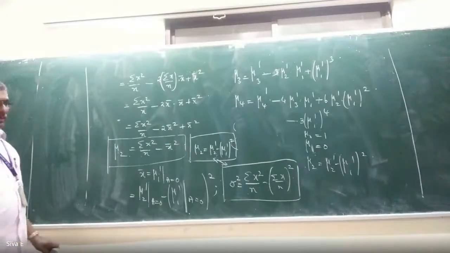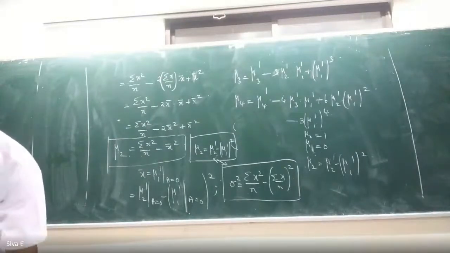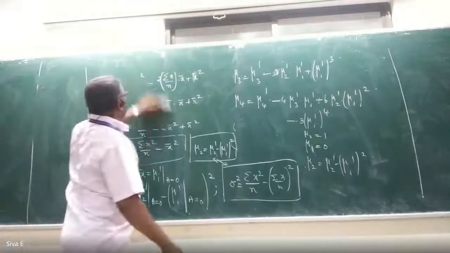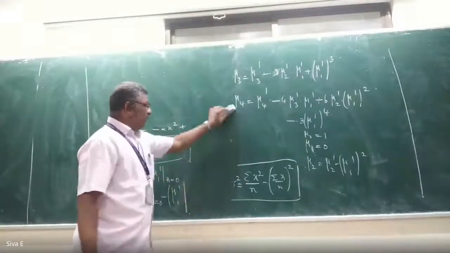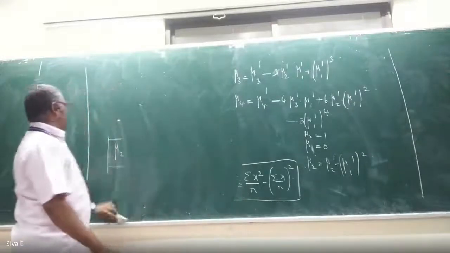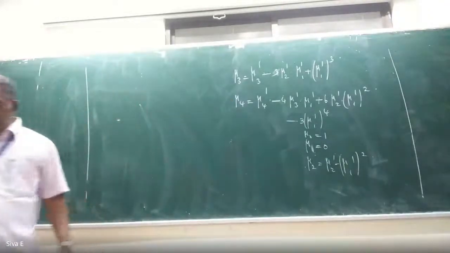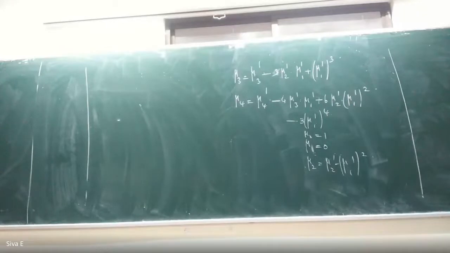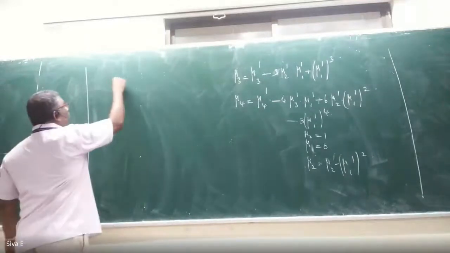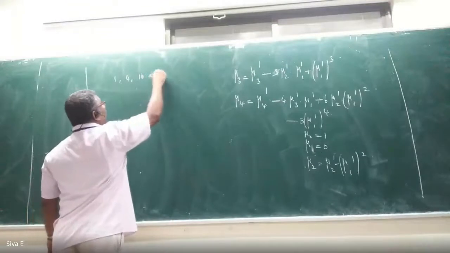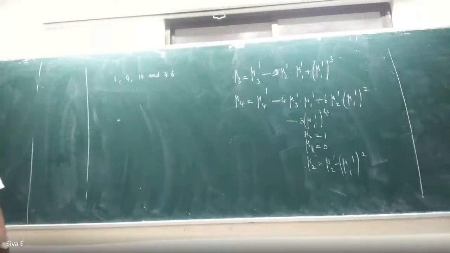Okay, problems. The first four moments about the value 10 are 1, 4, 10 and 46 respectively.